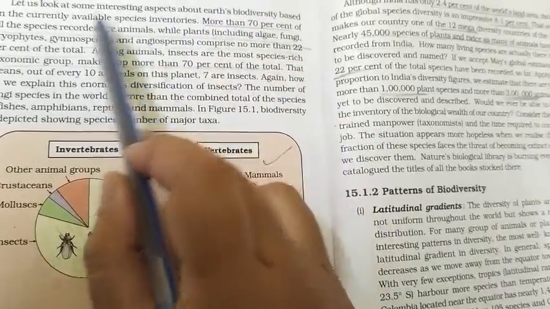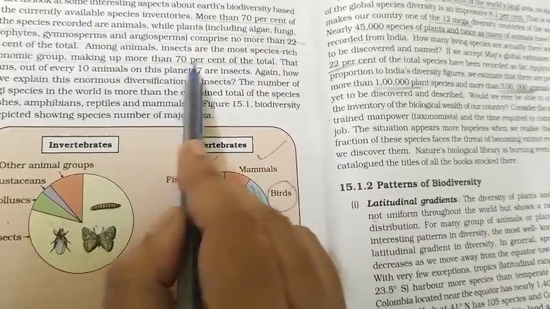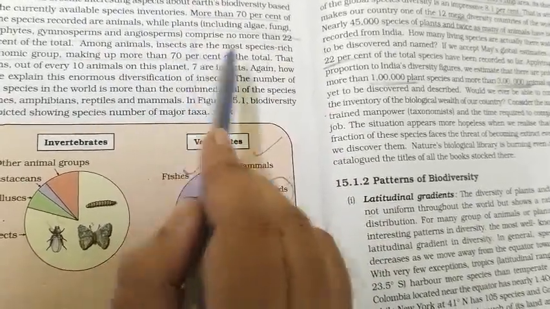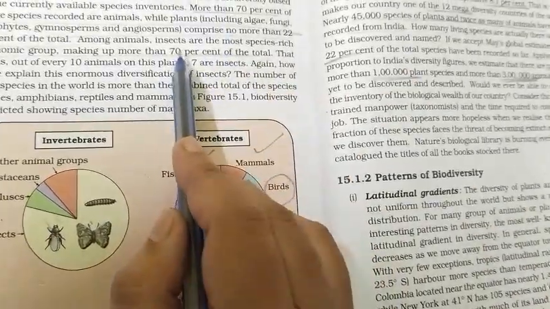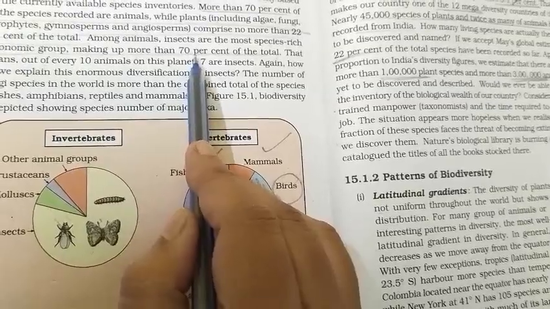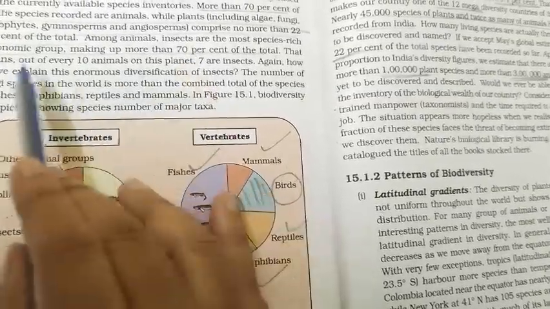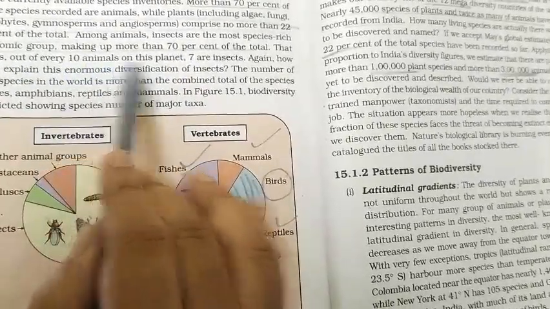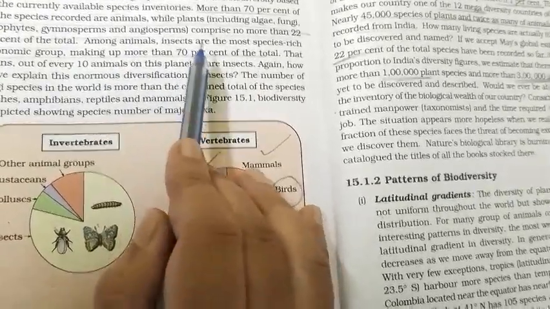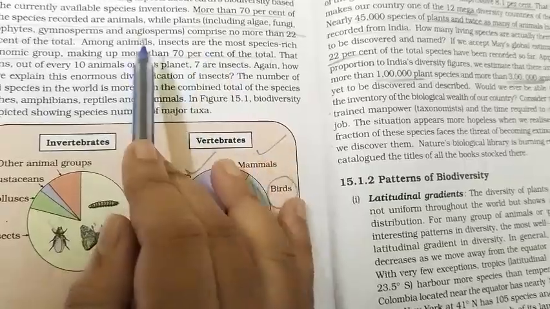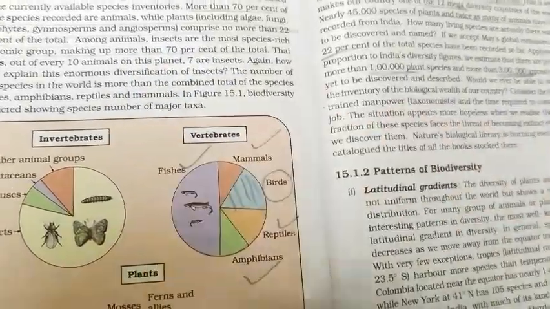Similarly, in total animals, 70% are insects. Out of the total animals, 70% are insects. So if I say that out of 10 animals, 7 will be insects. Why? Because insects have a chitinous exoskeleton which makes them more adaptable, and that's why they are found in all places.